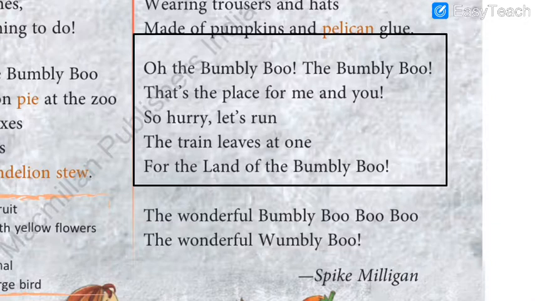Let us just discuss. What sensible things do the people of Bumbleboo do? If you have seen, my dear students, in the first paragraph, it is very much clearly written what a sensible thing to do. What sensible things did they do? When I explained to you, I told you that these are the two things. They never blow the nose or wear the clothes. These were the very sensible things they never do. Correct? So that should be the answer number 1.